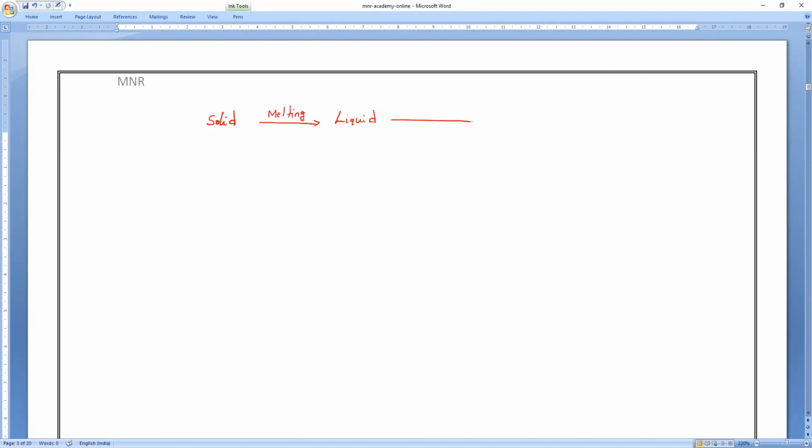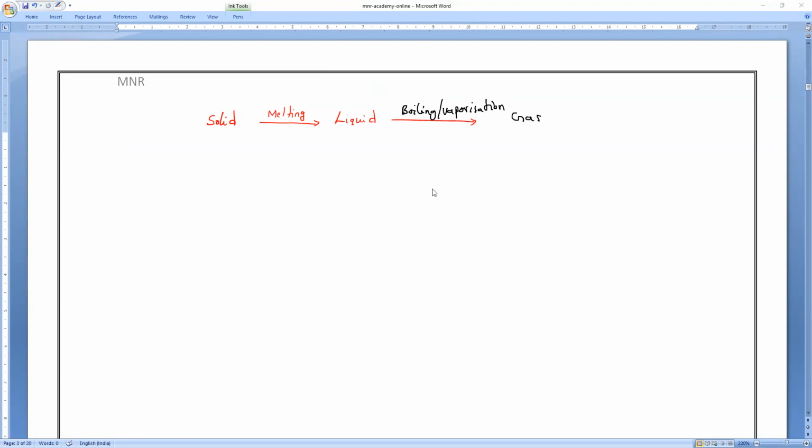And again by continuously heating, increasing the temperature, liquid we call as boiling or vaporization. So we convert it into gas. Is it clear, all of you?